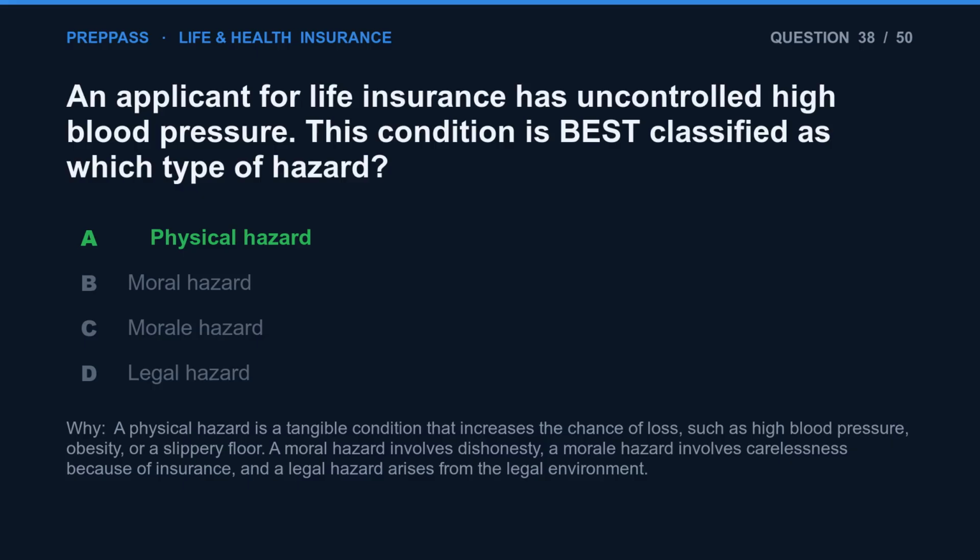The correct answer is A. A physical hazard is a tangible condition that increases the chance of loss, such as high blood pressure, obesity, or a slippery floor. A moral hazard involves dishonesty, a morale hazard involves carelessness because of insurance, and a legal hazard arises from the legal environment.